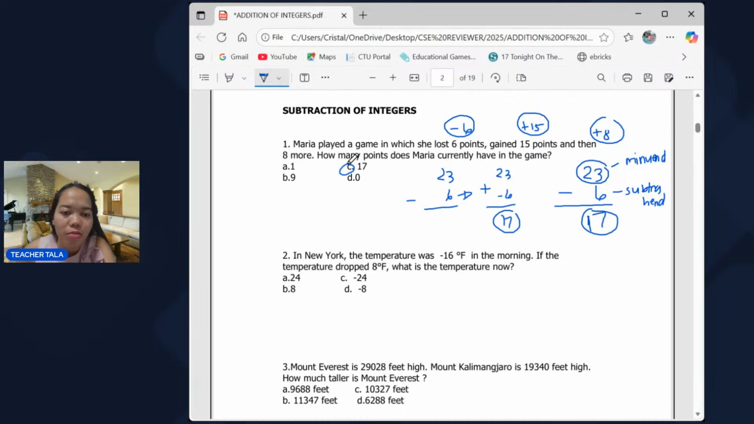That's letter C. Okay, again, rule natin sa subtraction, change the sign of the subtrahend, then proceed to addition. So magiging plus na siya after changing the sign of the subtrahend. Now, after that, you proceed to the rules of addition. So the rules of addition says same sign, add and keep, different sign, subtract. Take the sign of the greater number, then it will be exact. Okay, so the answer is letter C, 17.